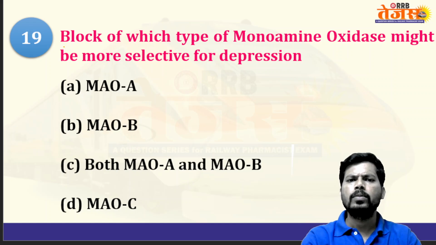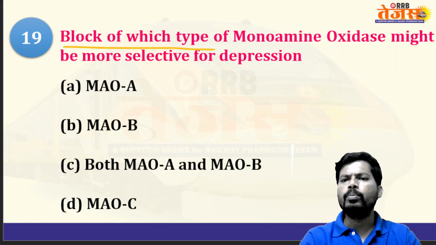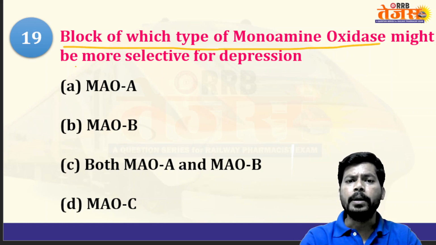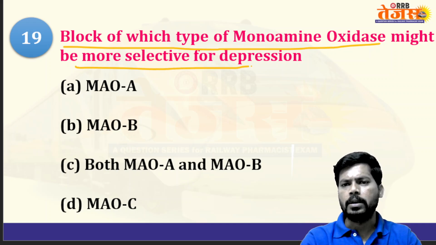Next, block of which type of monoamine oxidase might be more selective for depression?